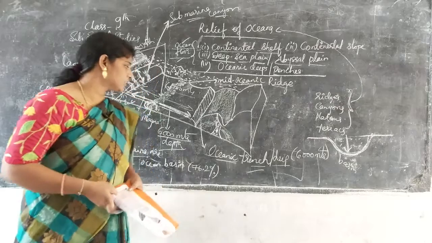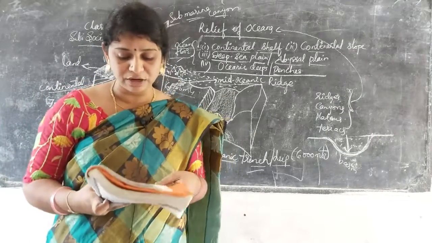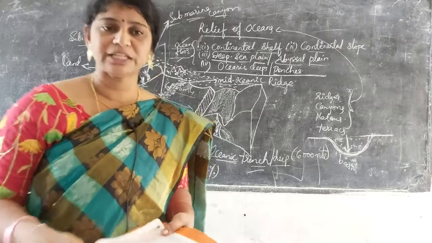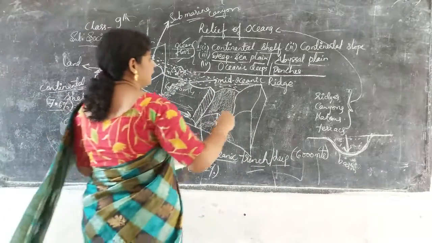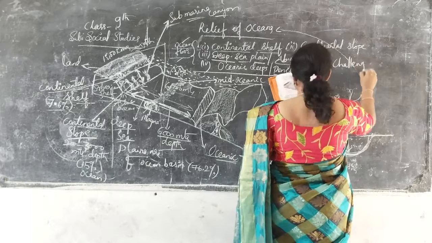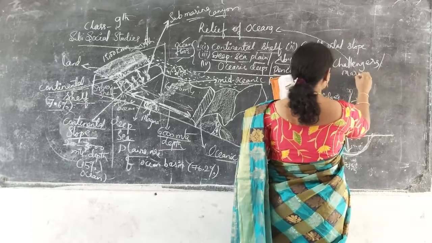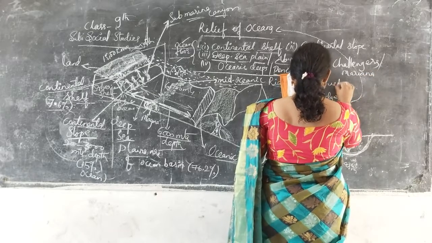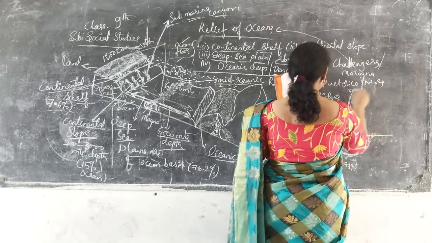Nearly 57 deep oceanic trenches are present in our oceans. Out of 57, only 3 are mentioned for you. What are those 3? I'll write them here: Challenger, also called Marina, Utroco or Naves, and Java.